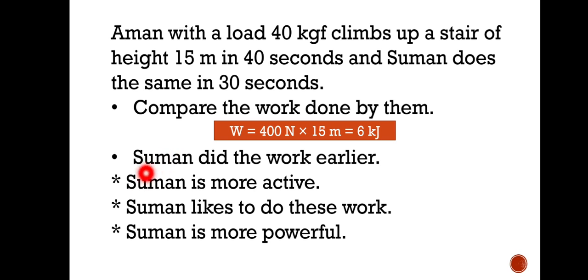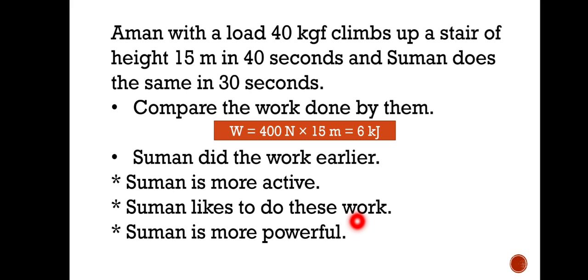But here 3 points are there. Suman did the work earlier, because you see here Aman took 40 seconds, Suman took 30 seconds. So Suman did the work earlier. So what does it mean? Suman is more active, or Suman likes to do this work, or Suman is more powerful? Which one is the correct option? This one, the last one. Suman is more powerful.